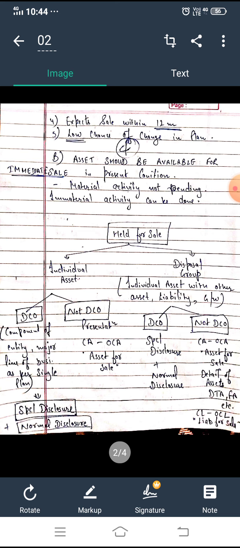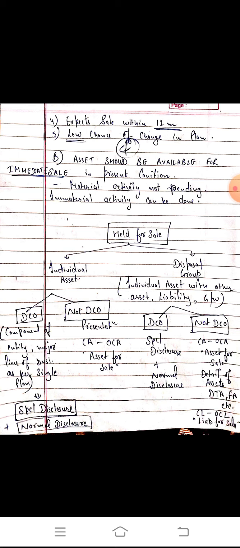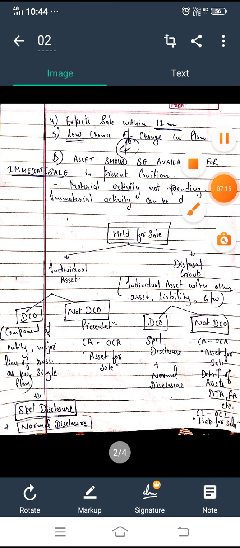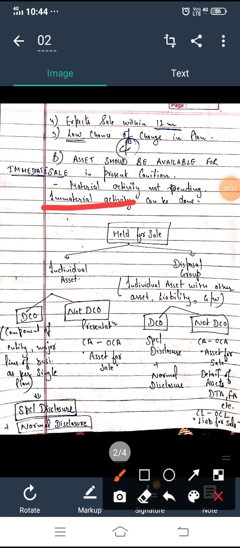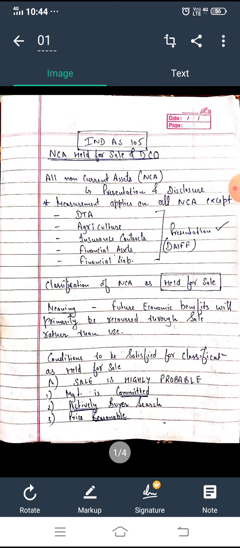Then we come to the next condition, that is asset is available for immediate sale in the present condition. What do we mean by this? That there should be no material activity pending on the asset. Minor activity, immaterial activity can be done, but no major activity, right? So let's proceed. I hope you have understood what we have studied till now.